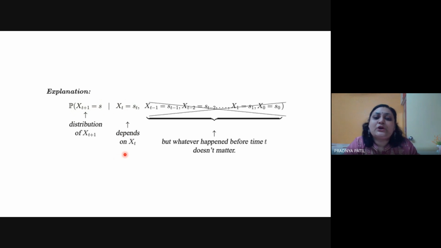So it is dependent on x of t only, and all the earlier values, x of t minus 1, x of t minus 2, down to x1 and x0, these will not be needed in a Markov chain. Is it clear to everyone? This is a very important property of Markov models. Sometimes there would be a theoretical question asking you to explain the properties of Markov models, and then further numericals would be asked. Sometimes there would be only numericals. But if a theoretical question comes, you need to write down all these explanations.